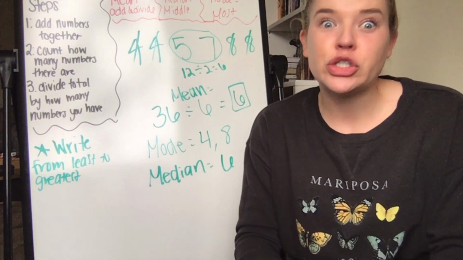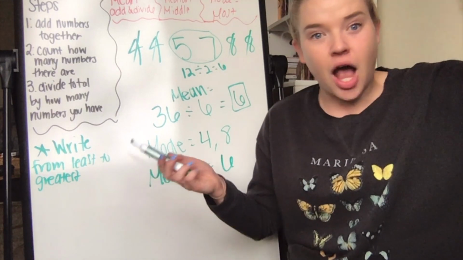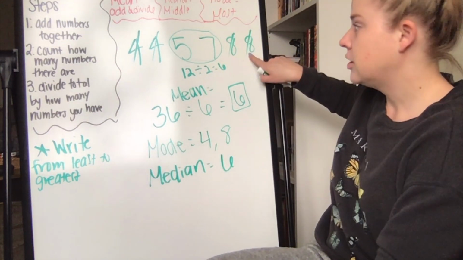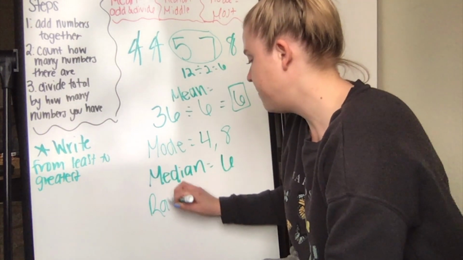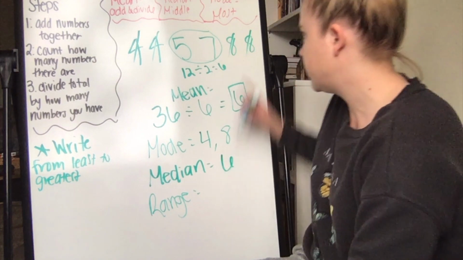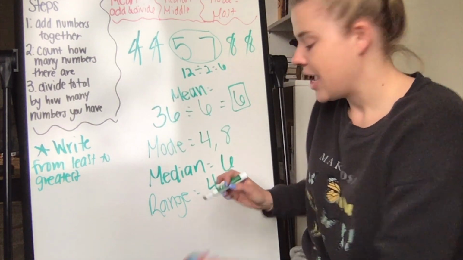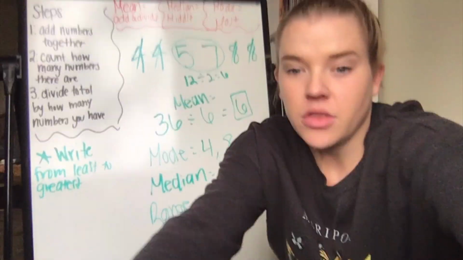Range is actually super, super easy. I keep saying that things are easy, but range is even easier. I don't know. It might be even easier than mode. Range is just the biggest number minus the smallest number. So range, my biggest number in this series of numbers is 8, minus 4 is 4. And that is all of the new vocabulary terms for